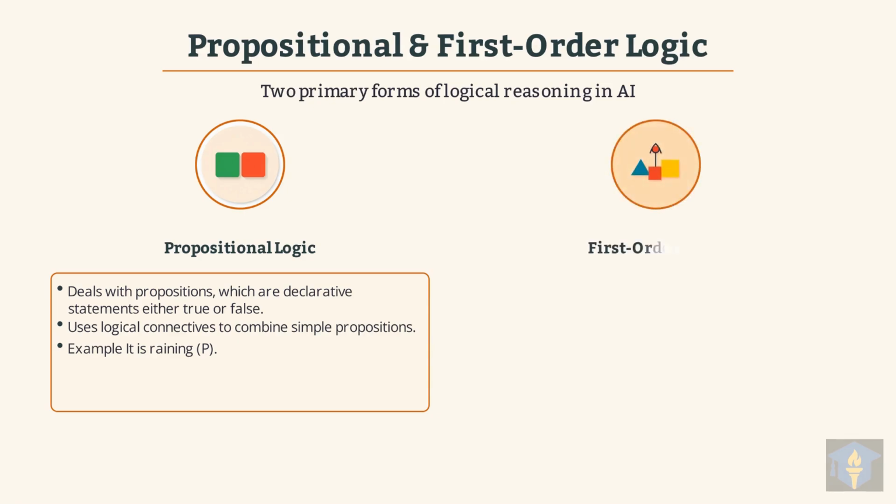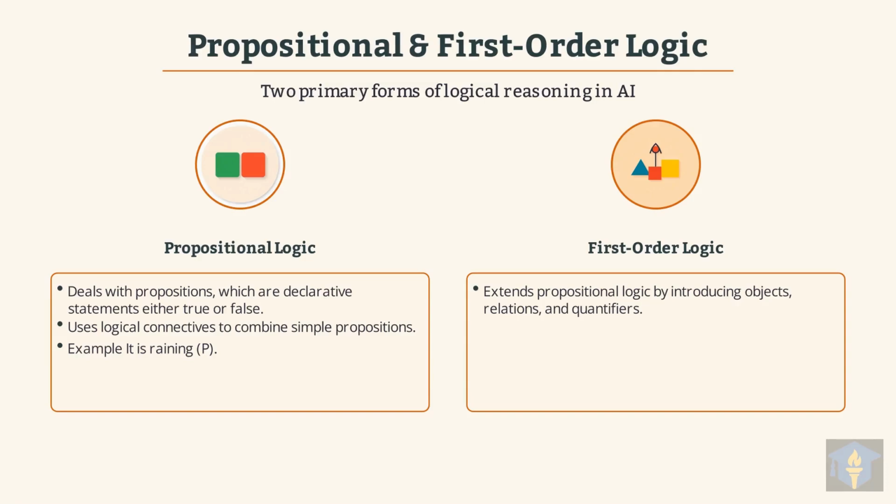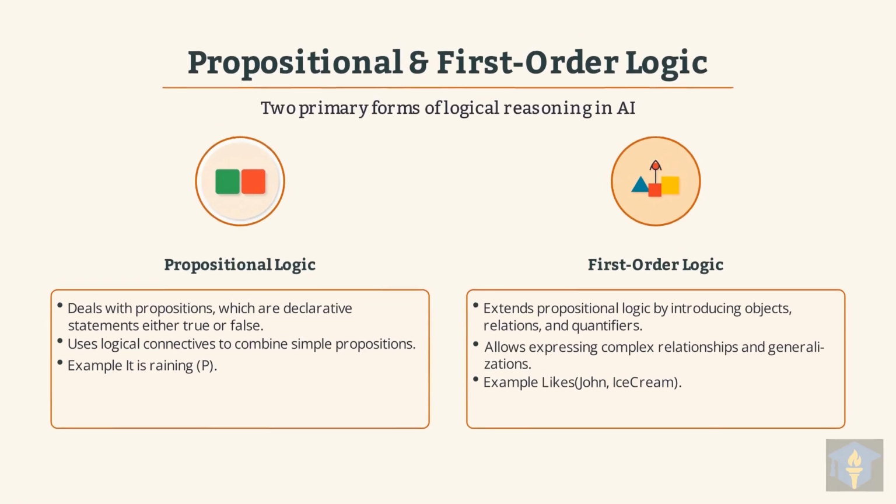Next, we have first-order logic, a more expressive system that builds upon propositional logic. It extends propositional logic by introducing objects, relations between them, and quantifiers for greater detail. This allows us to express complex relationships and make broad generalizations about the world. An example is Likes(John, IceCream), which shows a relationship between John and ice cream.